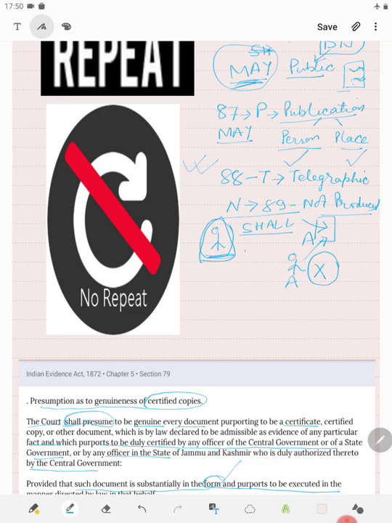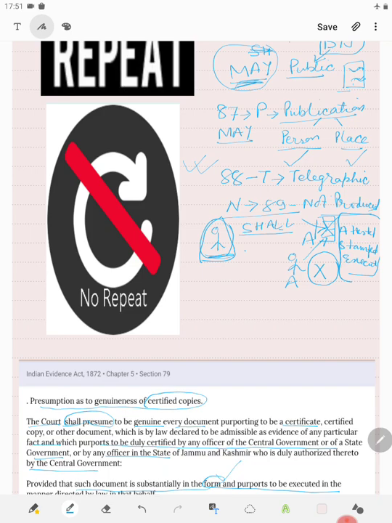Now, the court shall presume that this document was attested, stamped, and executed in the manner in which it is required by law. We will not presume that the document is wrong and therefore A is not producing it.